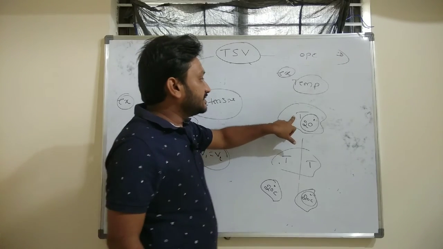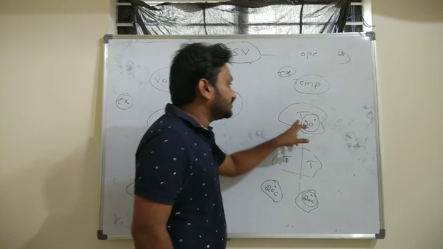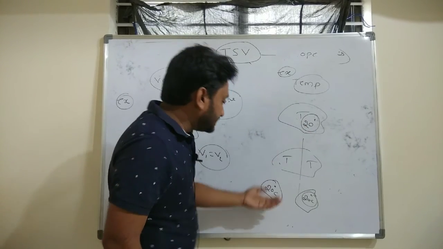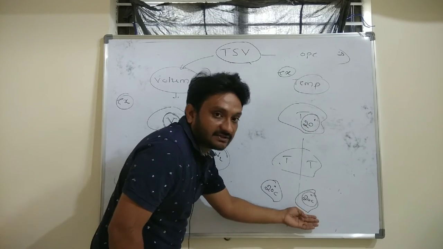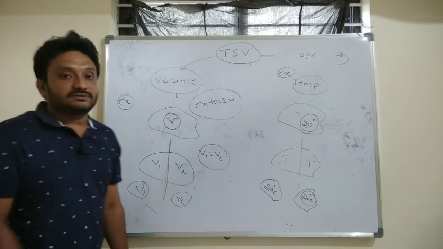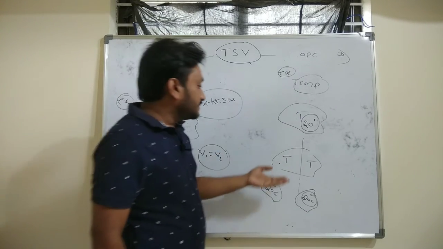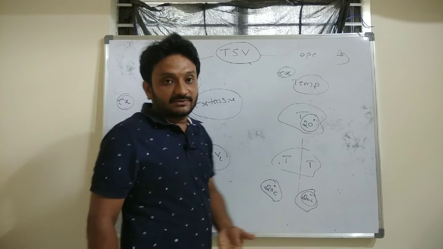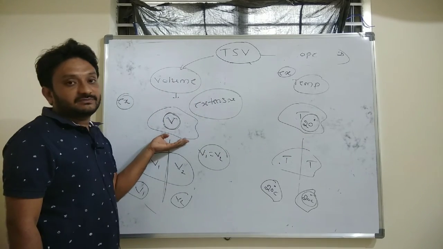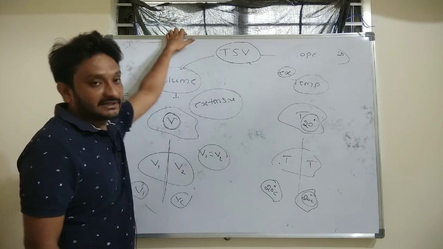But when you divide this system which has the temperature 20 degrees Celsius, each part of the divided system will still have the same temperature. So that is why temperature is an intensive property, because it is independent of the size of the system, whereas volume is dependent on the size of the system. That is the reason why it is an extensive property.